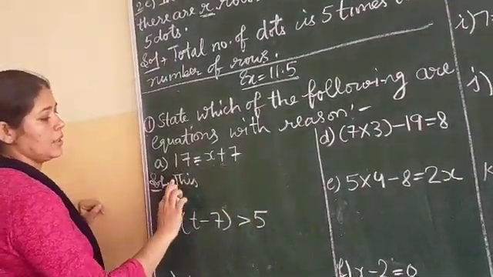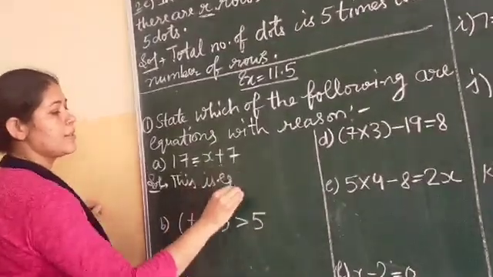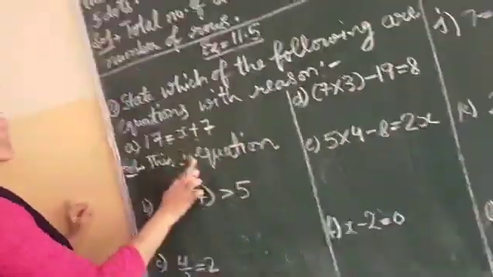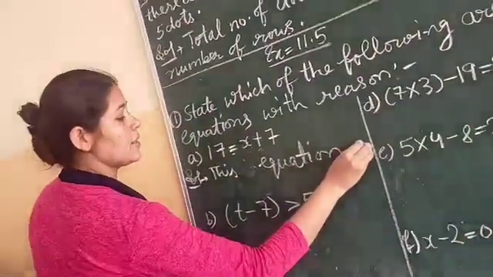equation, and we also have to write the reason.